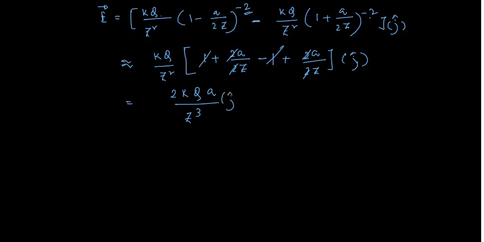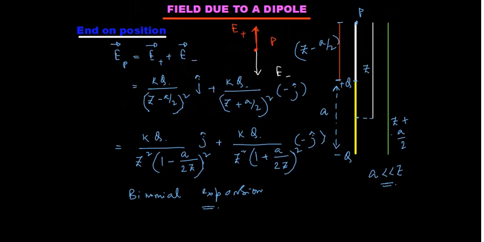All right, so now this result is significant, we will check here. You see here I can write k into 2 into q a j cap divided by z cube. Now you go back to the diagram, you see here that dipole moment is from minus to plus, so this is the direction of p vector.